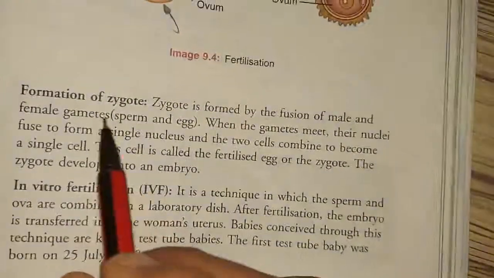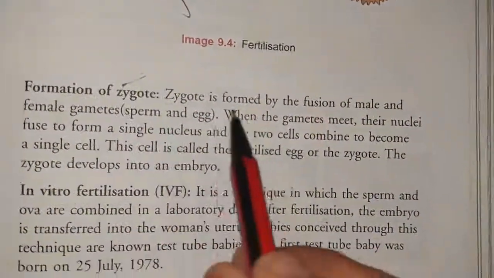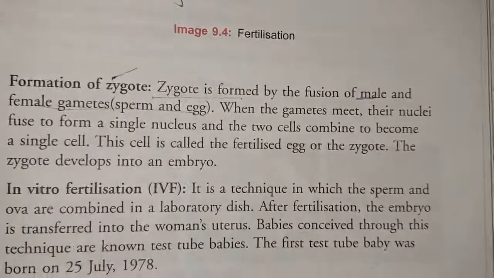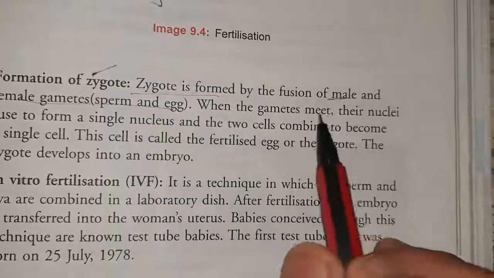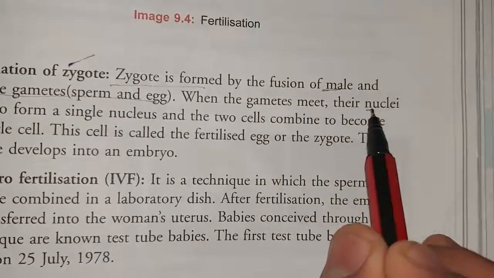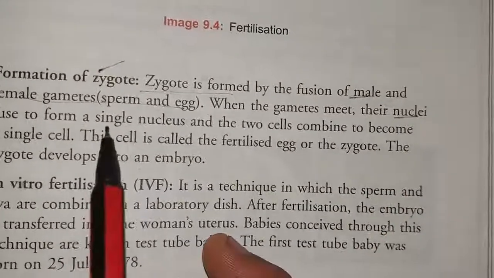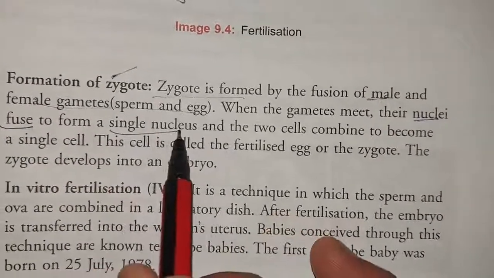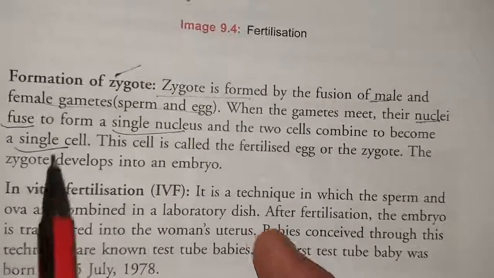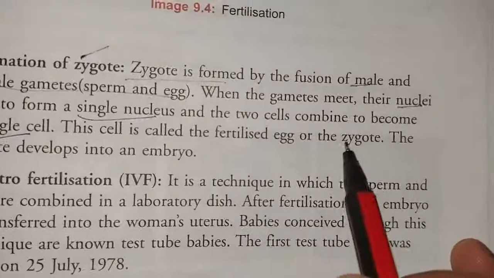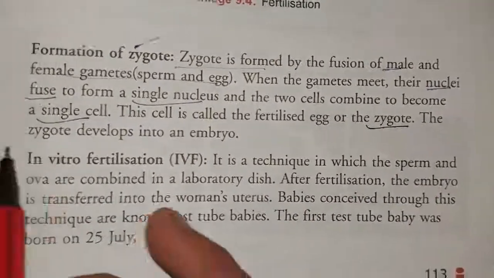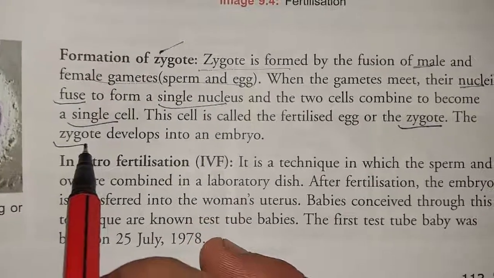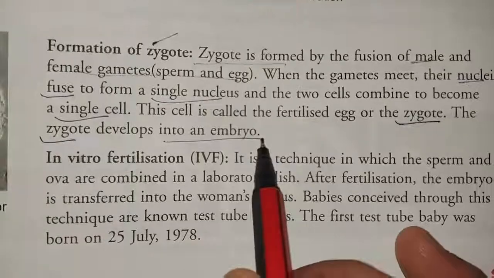The next concept is how the zygote is formed. The zygote is formed when the male sex cell combines with the female sex cell. The male sex cell has a nucleus and the female sex cell also has a nucleus. Both nuclei combine to form a single nucleus and they become a single cell, known as a zygote. Then the development of the zygote takes place and it will turn into an embryo.